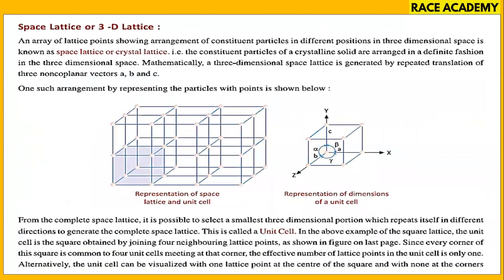Now once again, see what is a space lattice or 3D lattice. That is the arrangement of lattice points showing the arrangement of constituent particles in different positions in 3-dimensional space, called a space lattice. Mathematically, a 3-dimensional space lattice is generated by repeated translation of 3 non-coplanar vectors a, b, c. That's what we saw in the diagram. These are called the dimensions of this unit cell, a, b, c, alpha, beta, gamma. This is the representation of a space lattice in a unit cell.